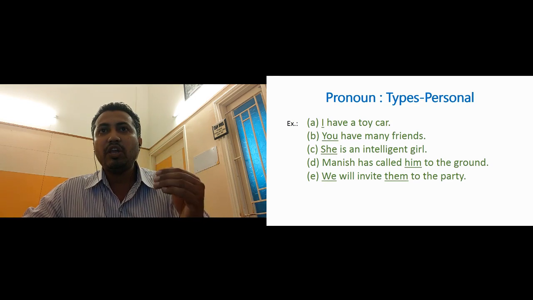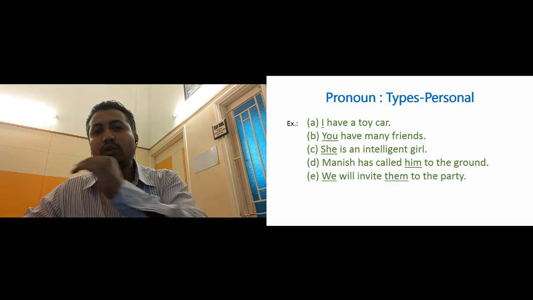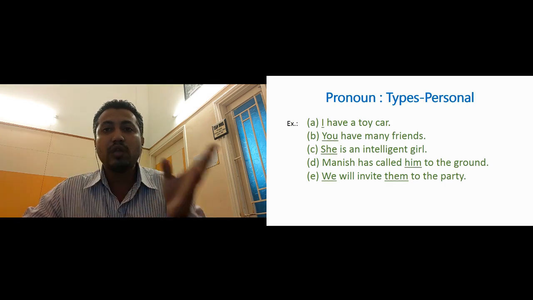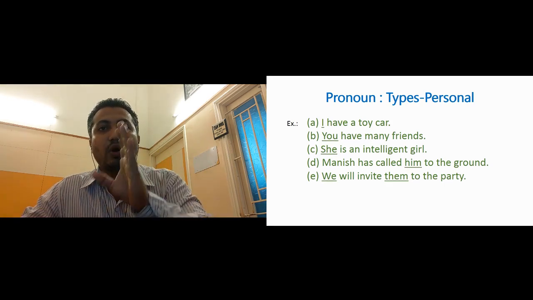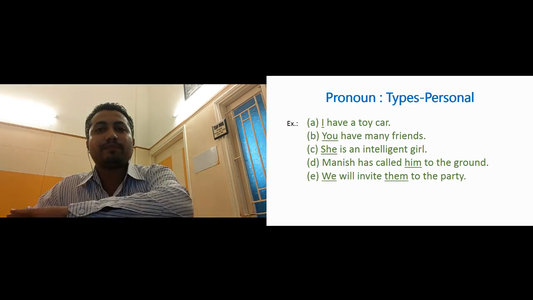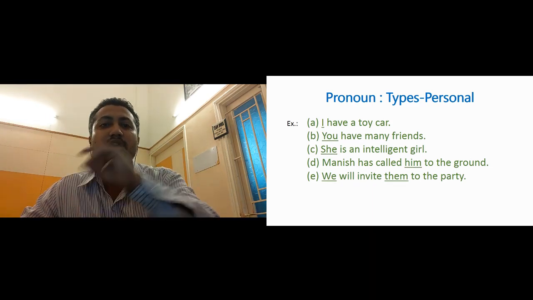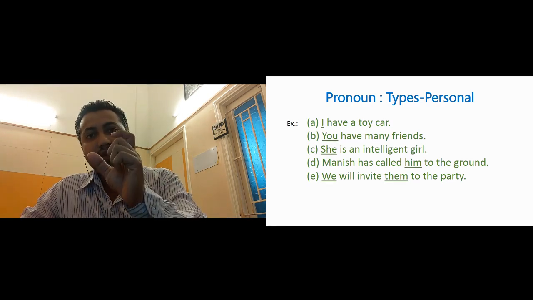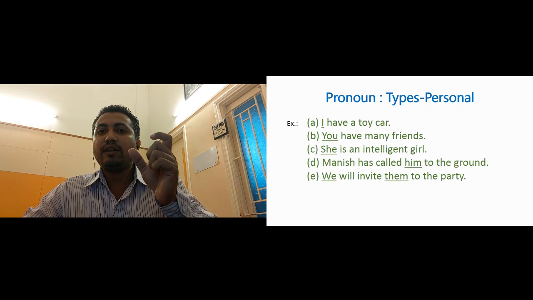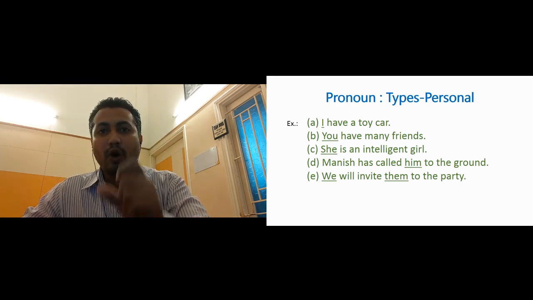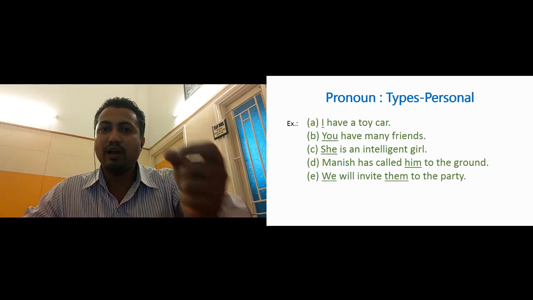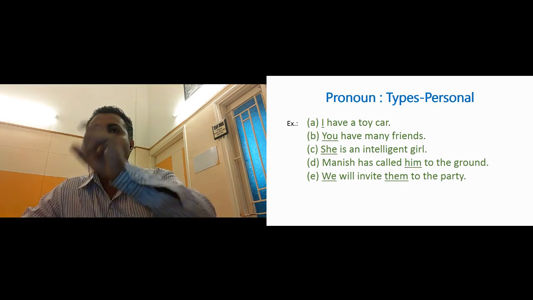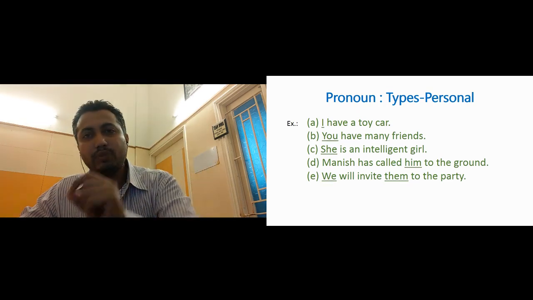Then next one: Manish has called him to the ground. Here the pronoun is him. Him is used after the verb. Has called is the verb, and after the verb him is used. Him is an object. It is an objective case. Now looking at him, we can clearly understand that it is a masculine gender, a boy, isn't it? We don't use him for a girl or a neuter gender. We use him for a boy, masculine gender. So that is third person singular object form.